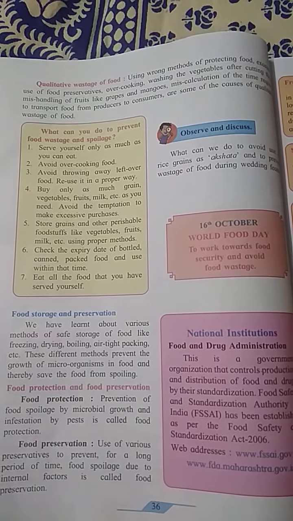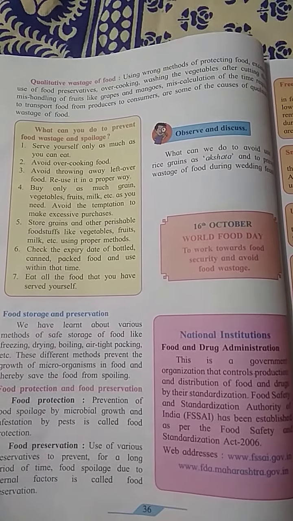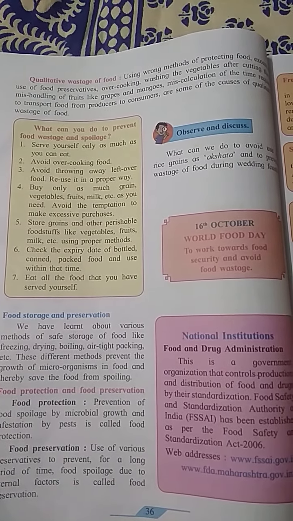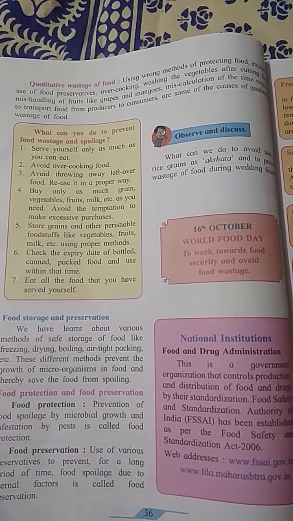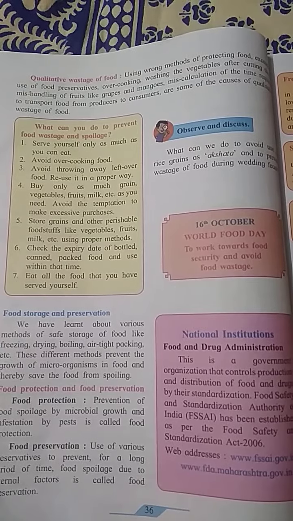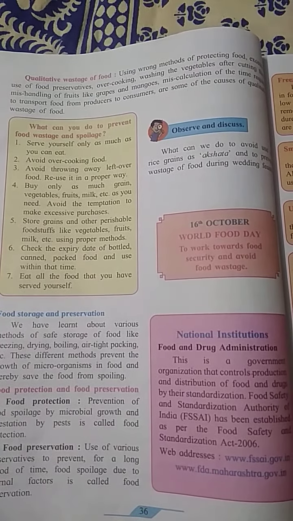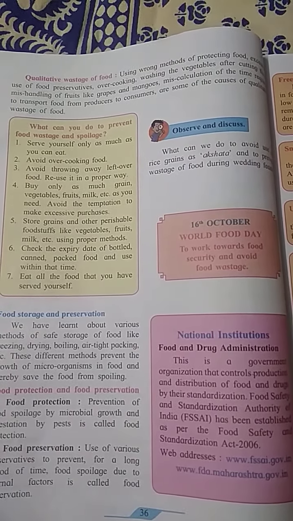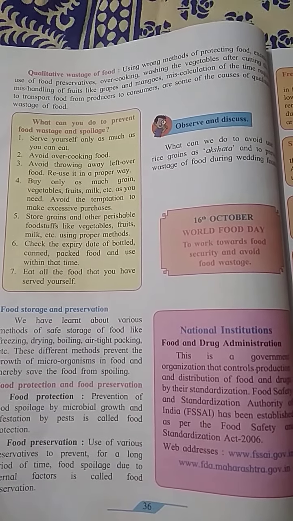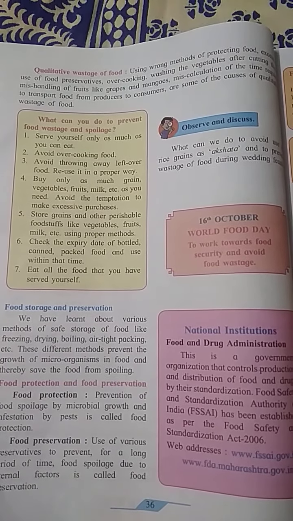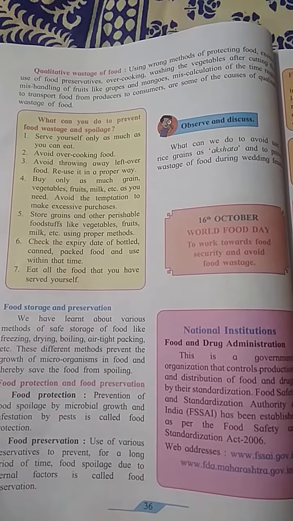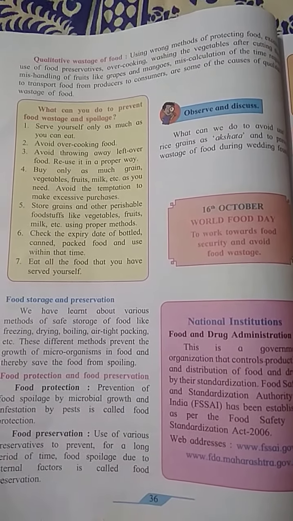First, we have to take as much food as we require or can eat. We have to avoid overcooking of food. Don't put a lot of water in the vegetables while cooking them. This may lead to overcooking and the nutrient content will be lost. We have to avoid throwing away leftover food. If there is leftover food, we have to reuse it in a proper way.